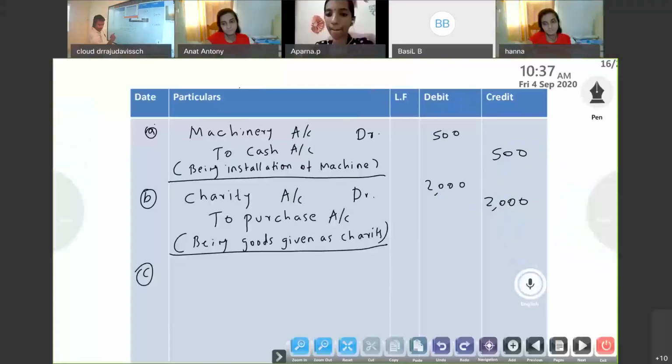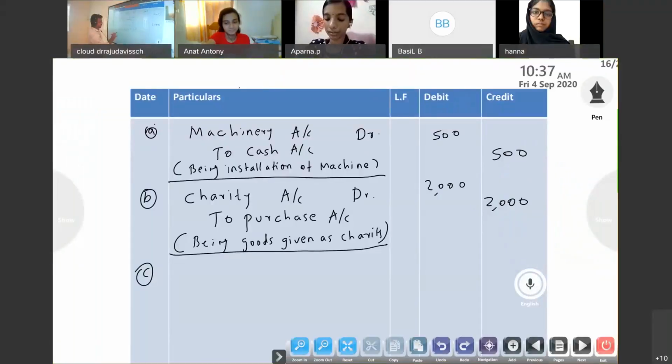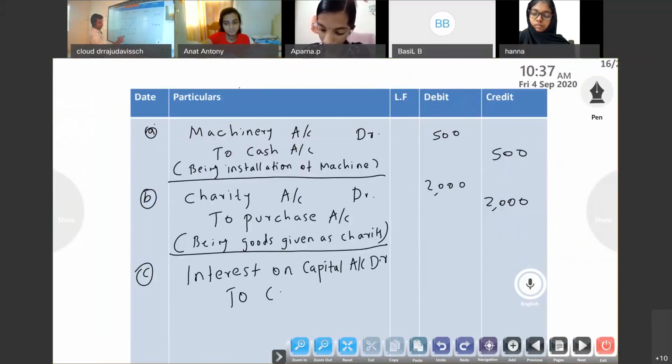So the entry will be interest on capital account debit to capital, being interest on capital.